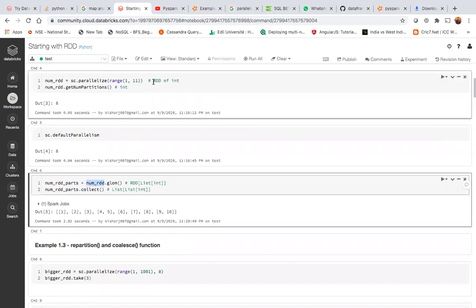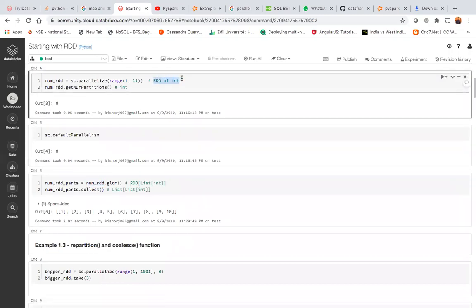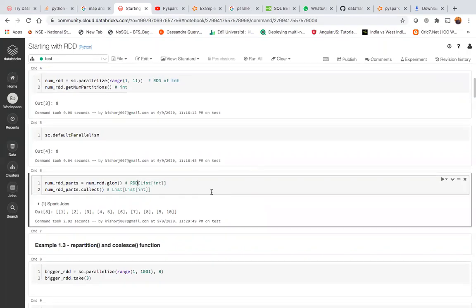What we have created here is an RDD of integers. Now we are saying numRDD.glom. So you get an RDD of list of integer. It's basically one transformation.